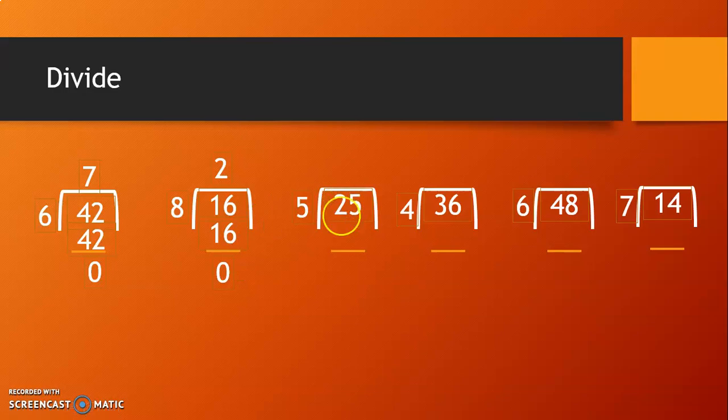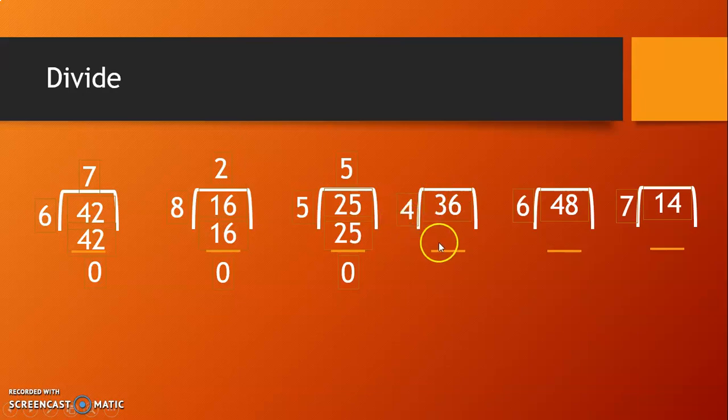25 is dividend and 5 is divisor. Read the table of 5. 1 times 5 is 5. 2 times 5 is 10. 3 times 5 is 15. 4 times 5 is 20. 5 times 5 is 25. I get the 25. So I will write here 5 times 5 is 25. 25 minus 25, 0.